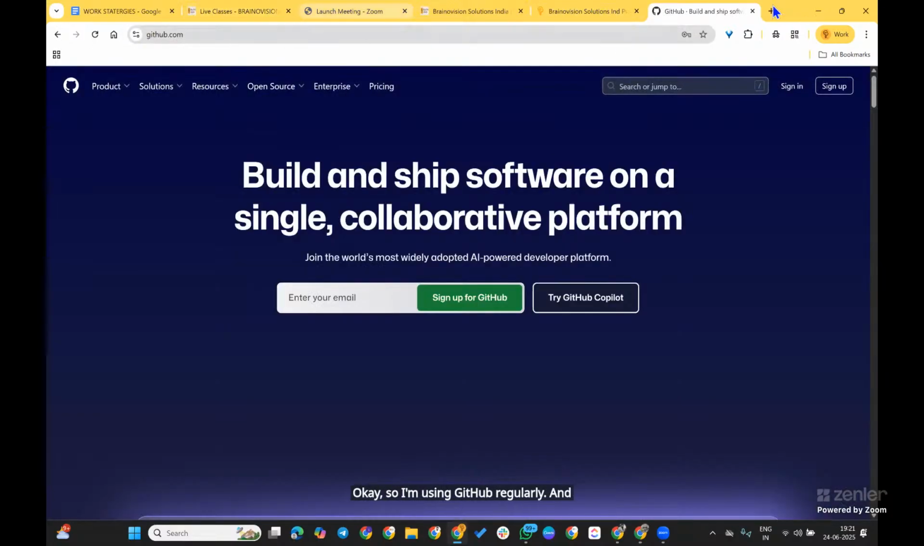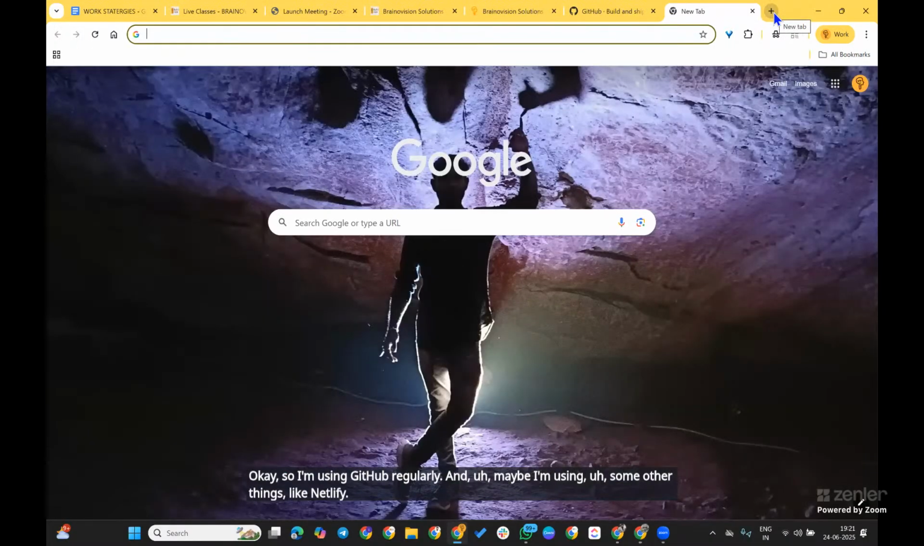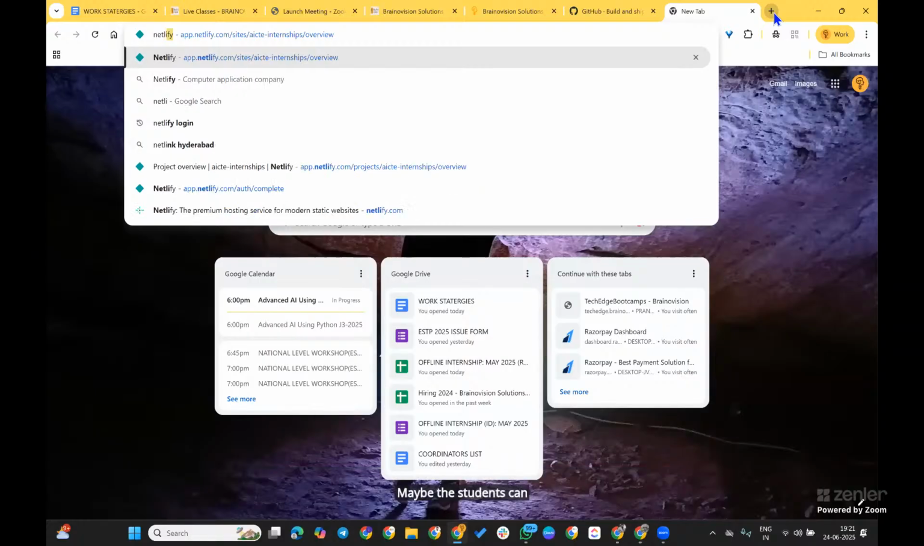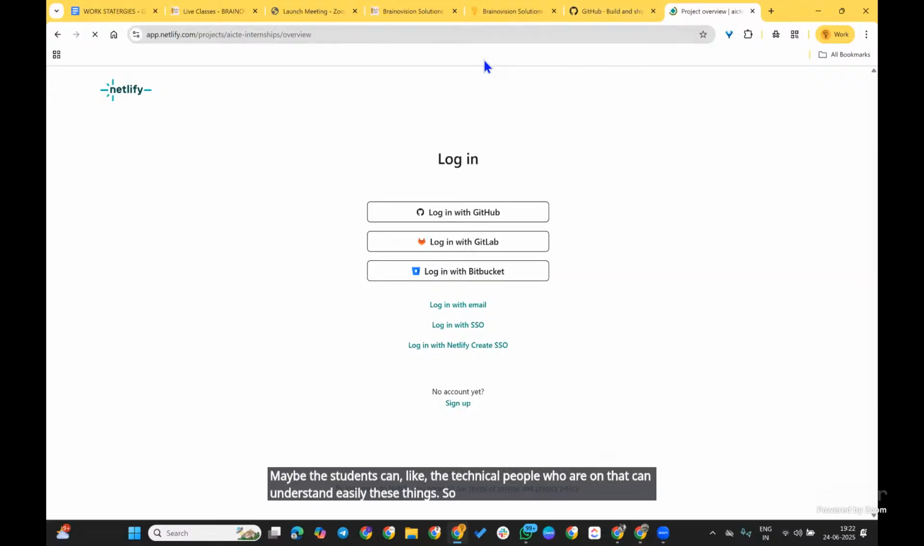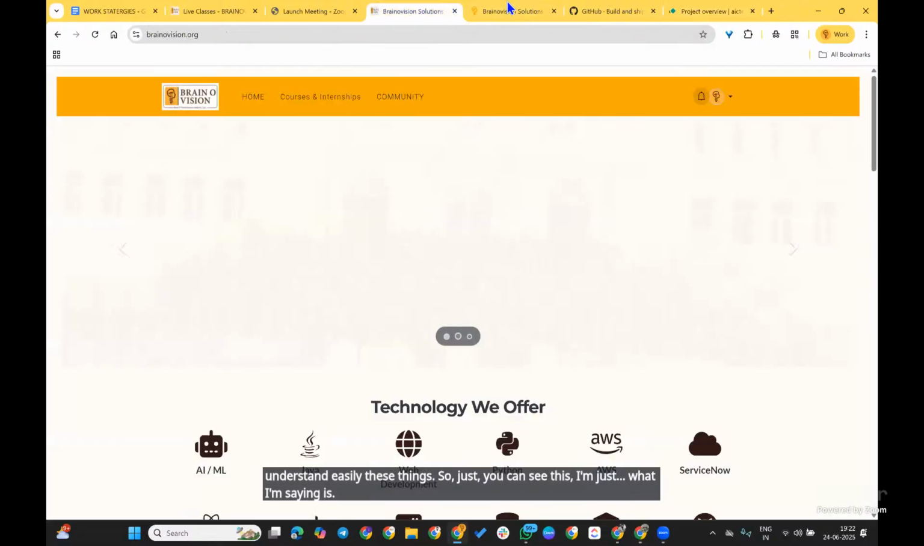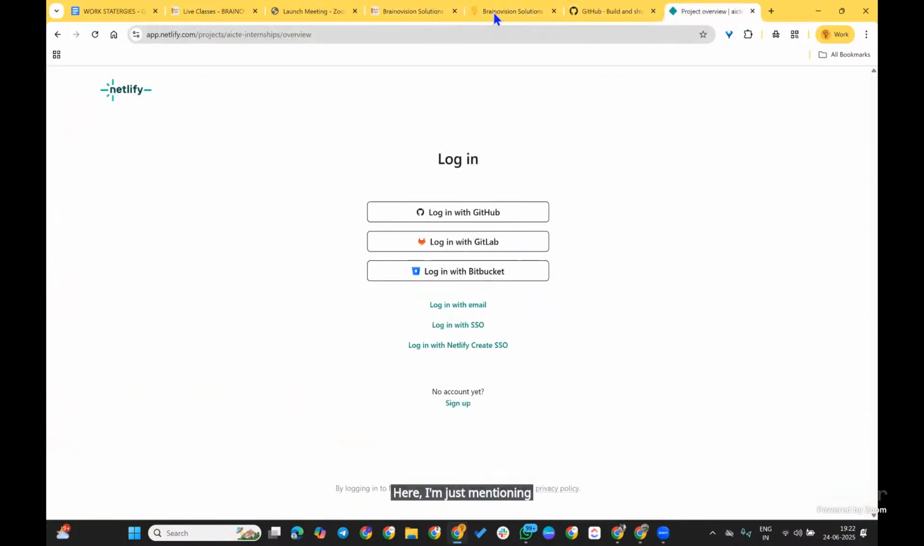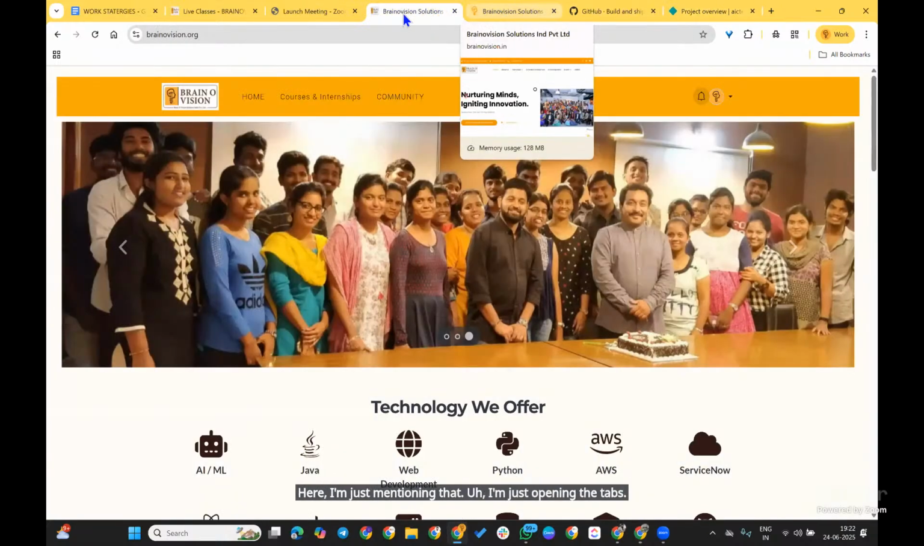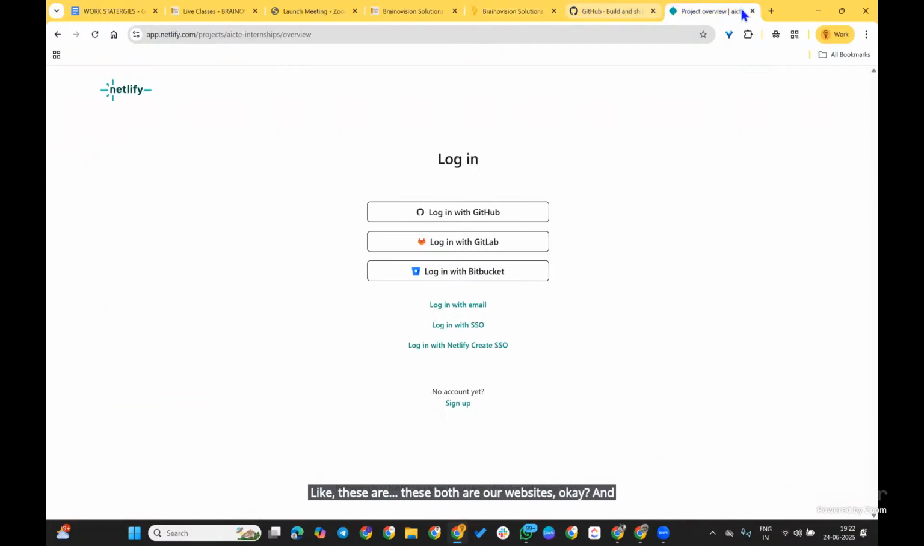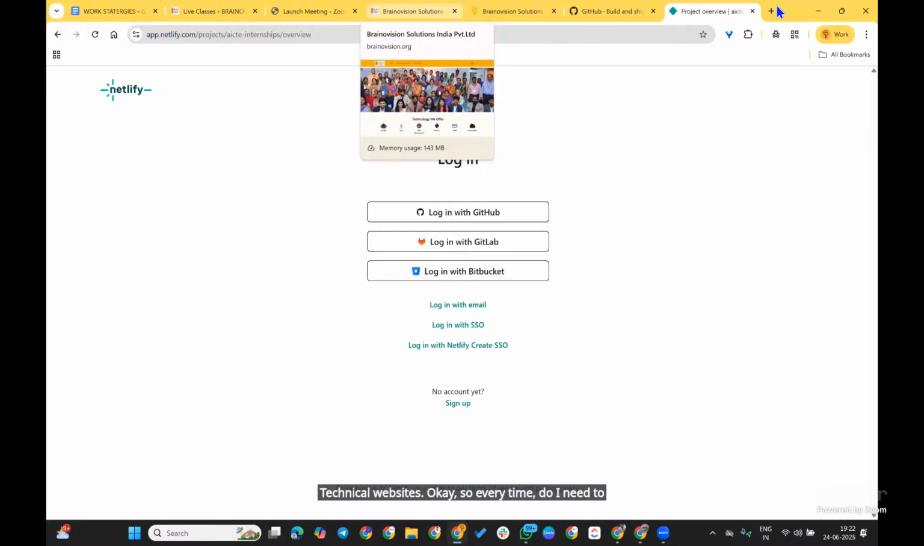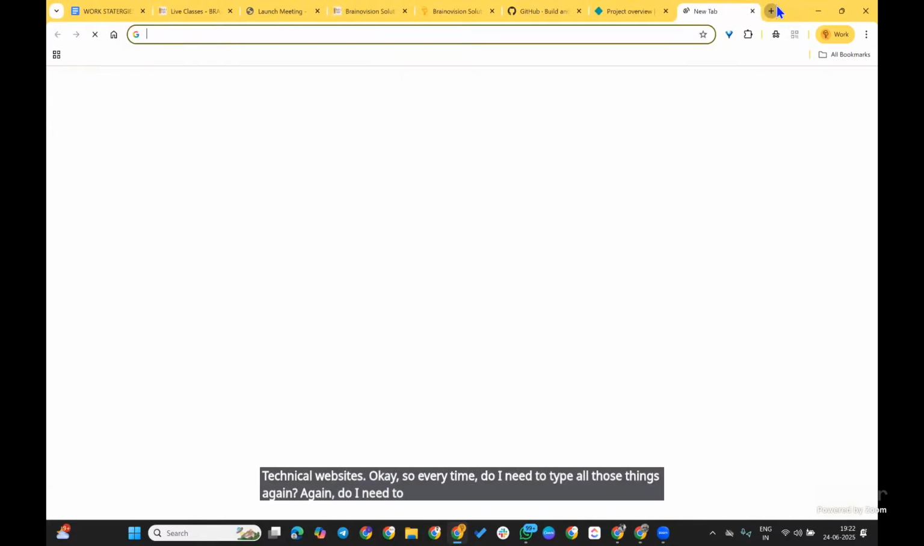And maybe I'm using some other things like Netlify. The technical people can understand these things easily. So you can see this, I'm just opening the tabs. These two are our websites, and these two are our technical websites. So every time, do I need to type all those things again? Do I need to come and search here again?